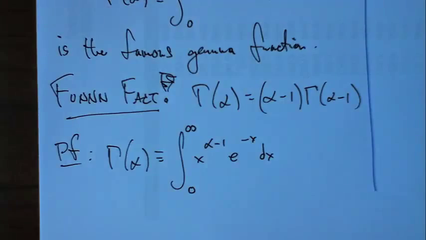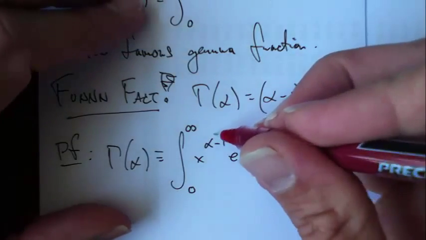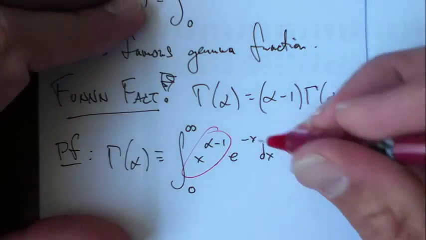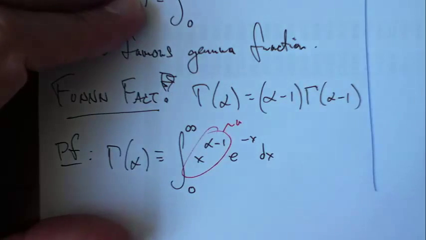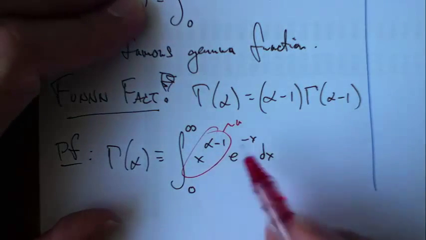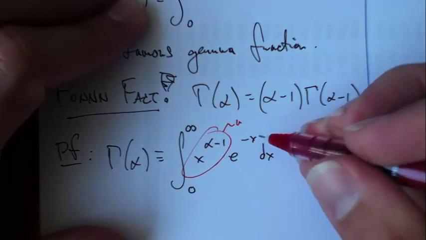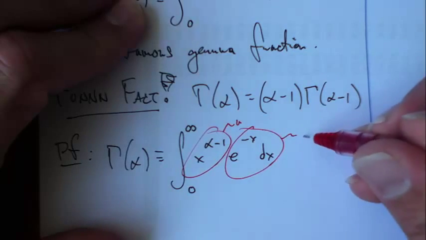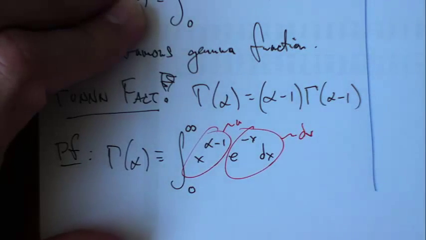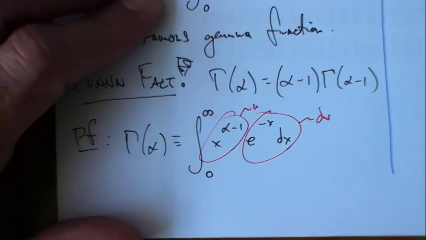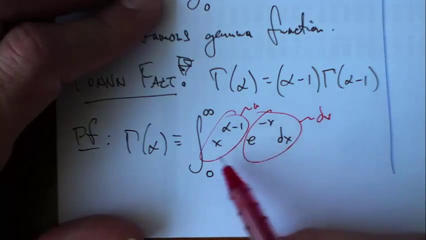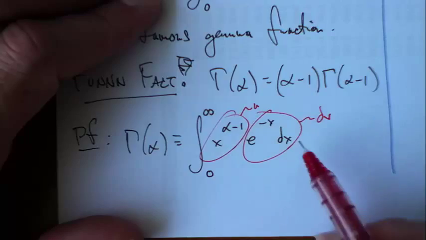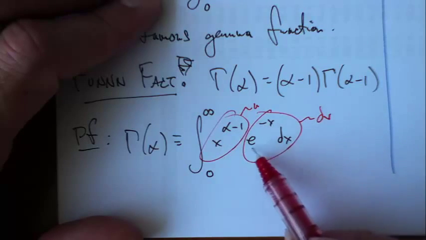Now, there's this thing that we all love from calculus called integration by parts. Remember how to integrate by parts? You have to pick one part of the integrand to be u and the other part to be dv.